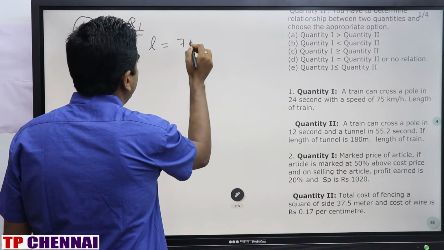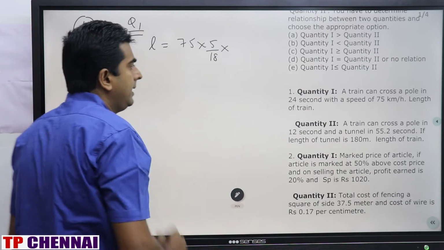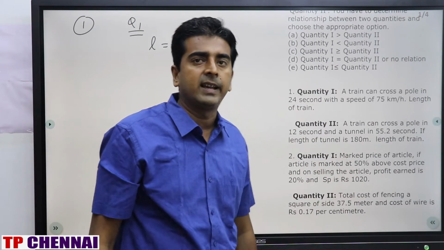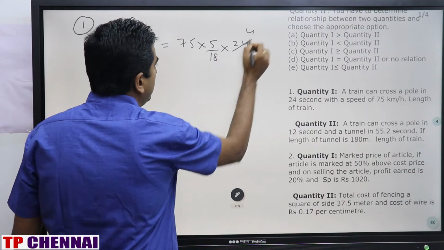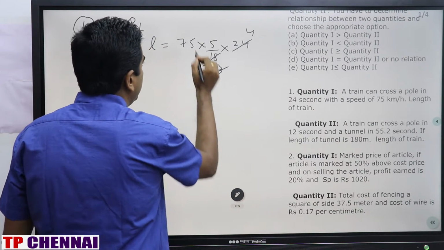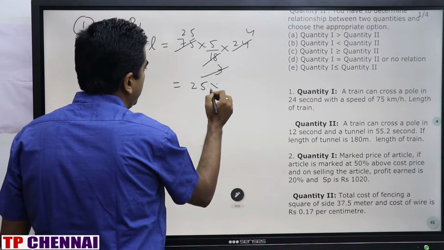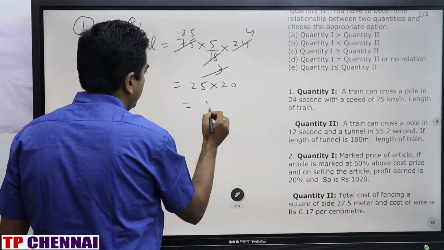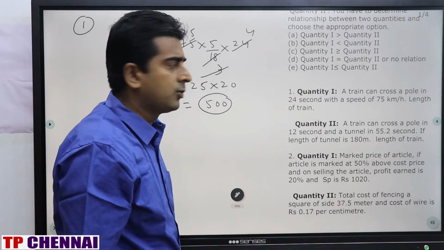Speed is 75 into 5 by 18, because time is in seconds. Time is 24. 6 4s are 24, 3 and 25 into 20. What is the answer? 500. Clear? This is quantity 1.